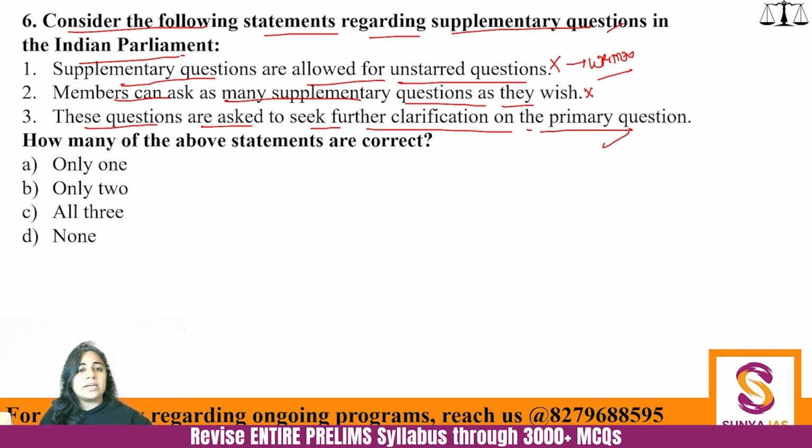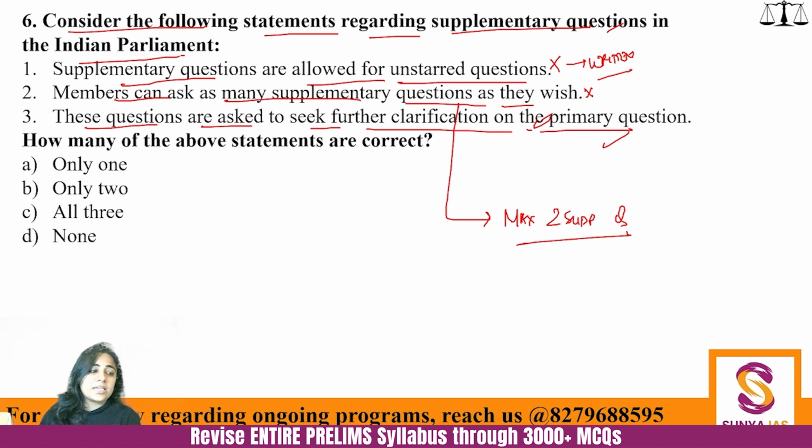It is absolutely correct that these are asked to seek further clarifications. Now, please know that the second statement, members can ask as many supplementary questions as they wish, is not true because a single member can ask a maximum of 2 supplementary questions.